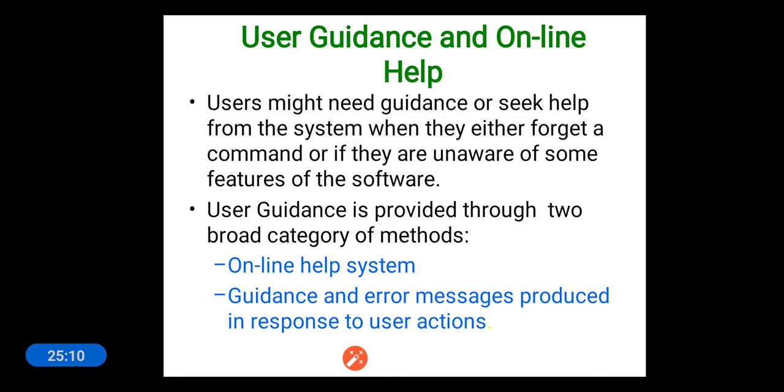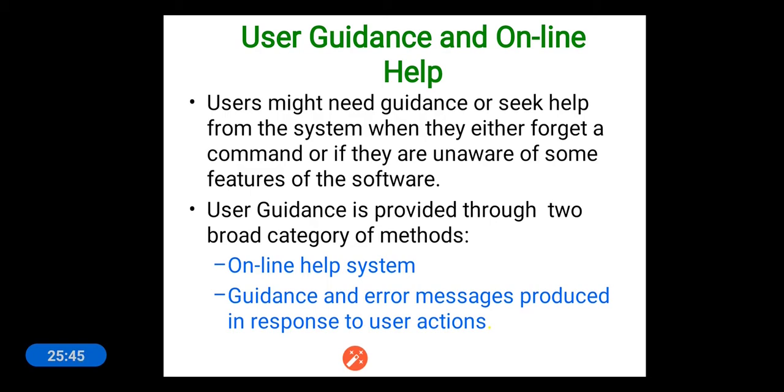Next characteristic is user guidance and online help. Users might need guidance or seek online help from the system when they either forget a command or are unaware of some features of the software. Whenever a person is interacting with the software and gets stuck with some command, or is not aware of some features, then obviously he may require some guidance. He may get offline and online help also.